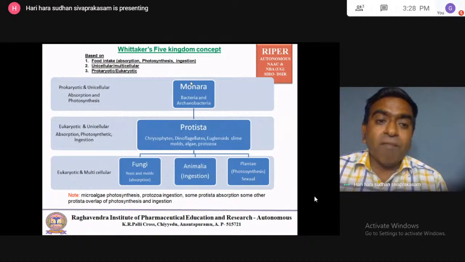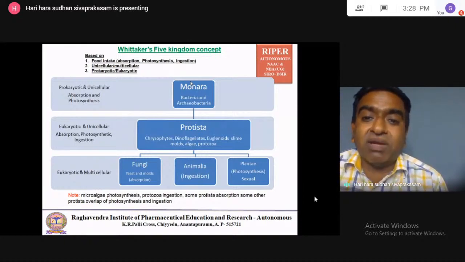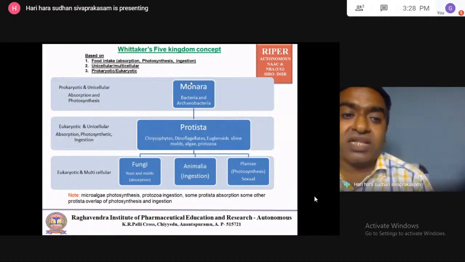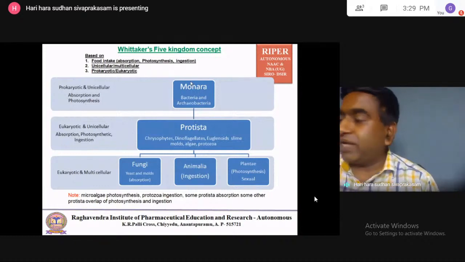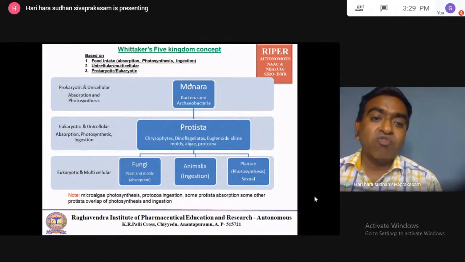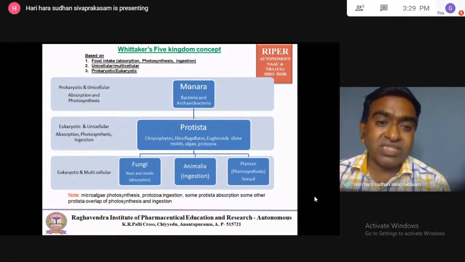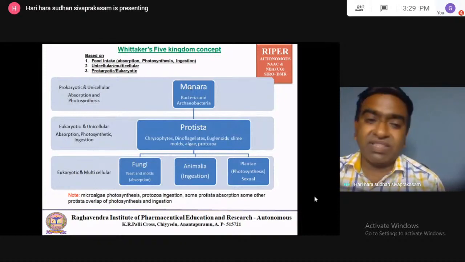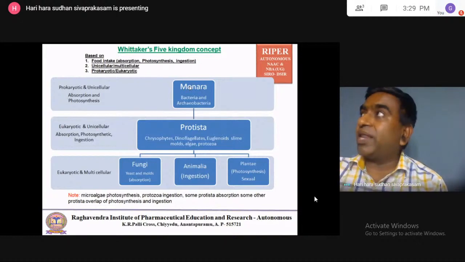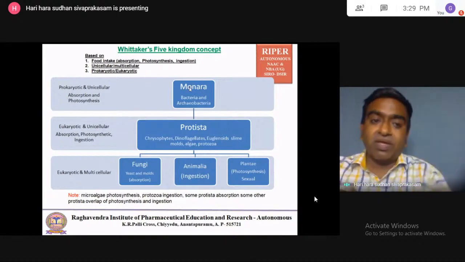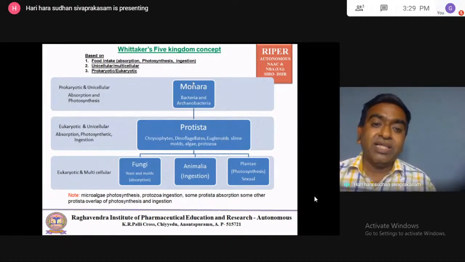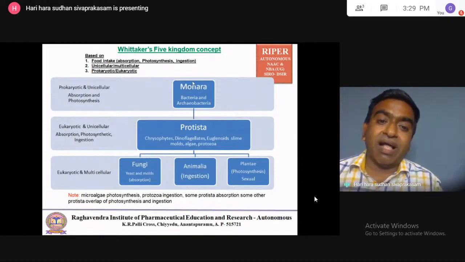Whittaker's five kingdom concept is based on three main criteria. One is food intake, another is whether the organism is unicellular or multicellular, and whether the cell is prokaryotic or eukaryotic. Food intake, as I already told, has three methods: absorption, photosynthesis, and ingestion.